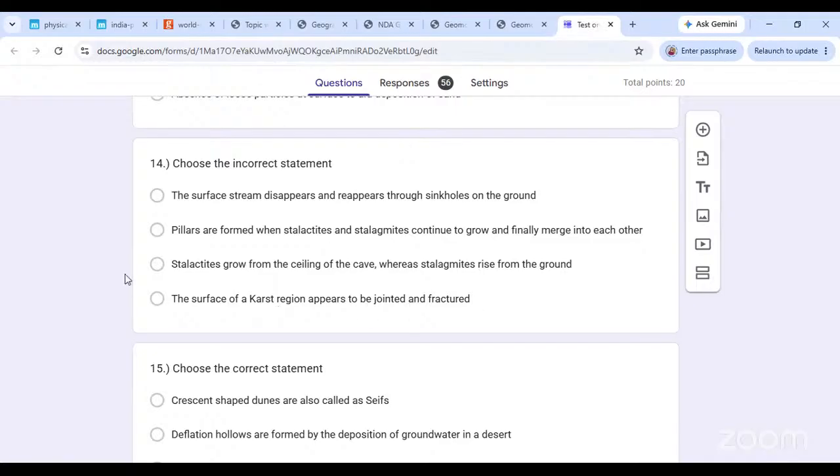Okay, let's look at it. The second one seems wrong. Pillars are formed when stalagmites and stalactites continue to grow and finally merge into each other. Okay, this statement is correct. Pillars form only when stalactites from above and stalagmites from below join and merge together. So that will be a pillar. Stalactites grow from the ceiling of the cave, whereas stalagmites rise from the ground. This is also correct, right? Stalactites hang from the ceiling, but they can grow from the ceiling, and stalagmites can rise from the ground. The surface of a karst region is also jointed and fractured.